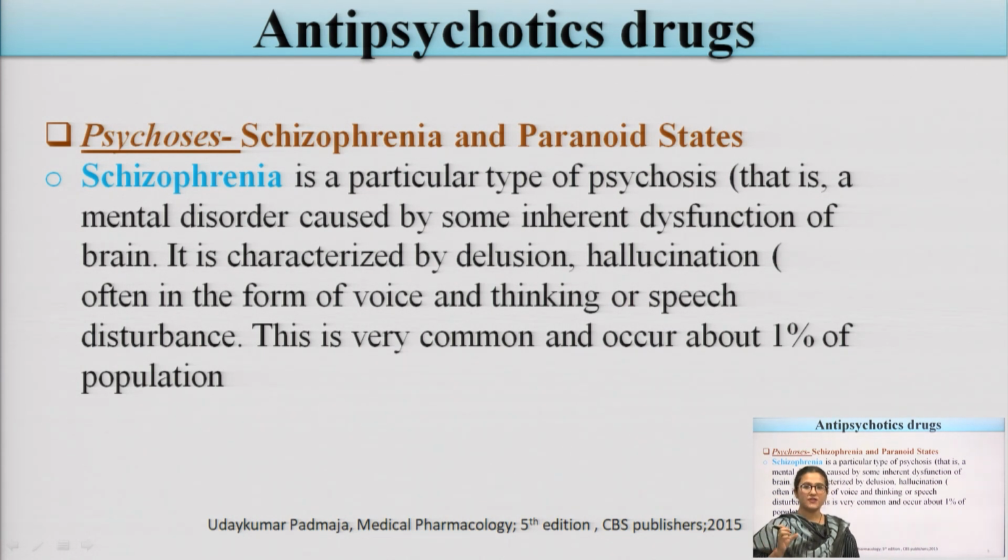When dysfunction occurs in the brain system, it causes the schizophrenic condition, which is mainly characterized by delusions and hallucinations, often in the form of voices. There are changes in thinking or speech, or a disturbance in the mental condition. It is a very common disorder, with a prevalence of about 1% of the population.